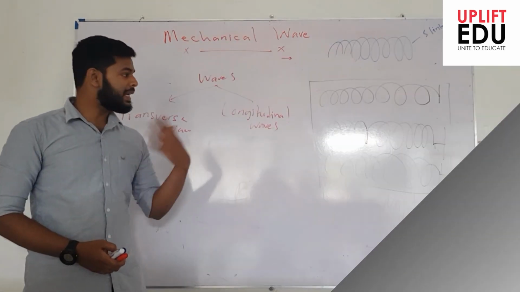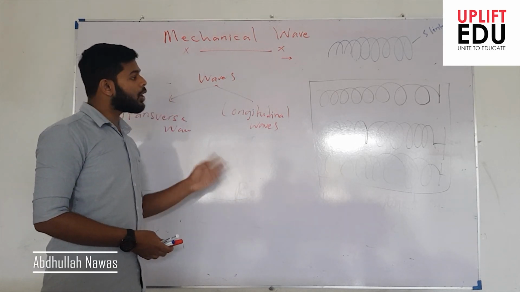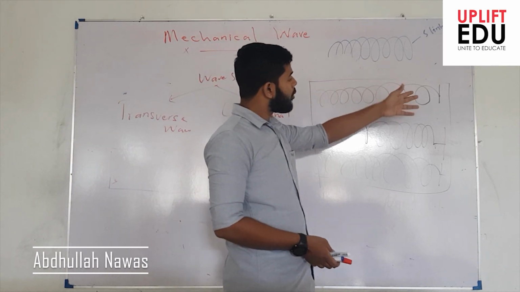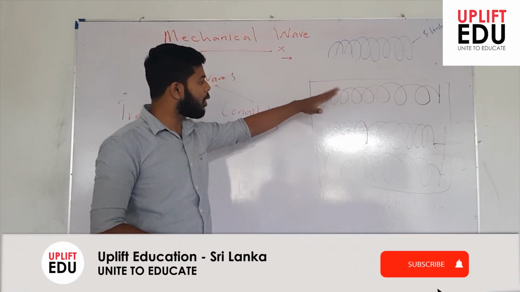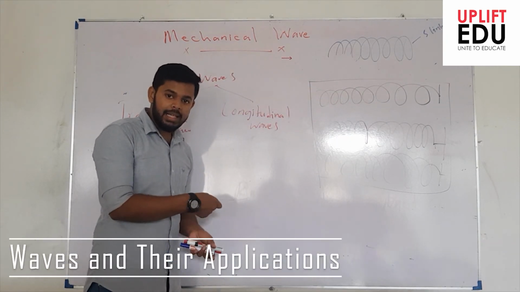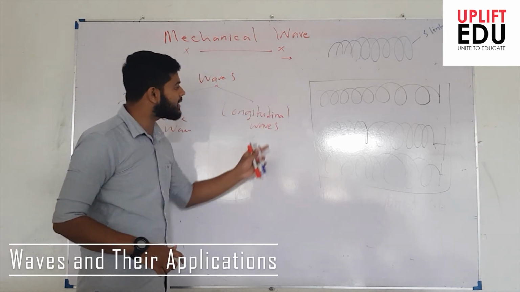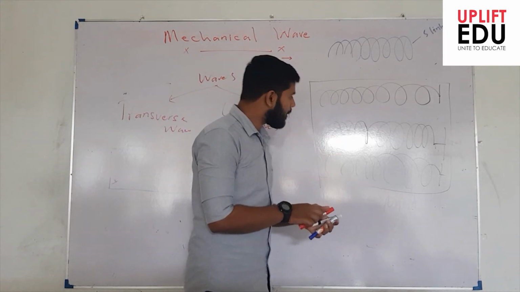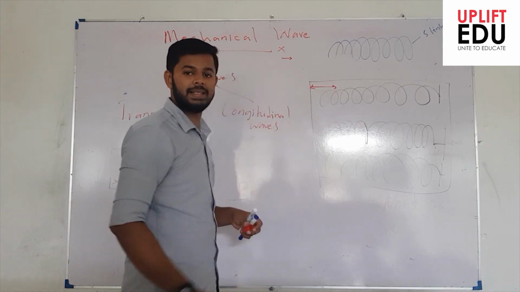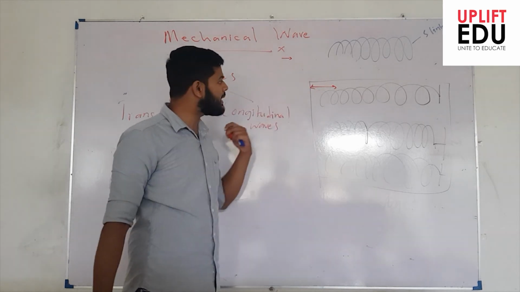Okay. So now let's extend our discussion to the longitudinal wave. In longitudinal waves also, we are going to use the same apparatus, called a slinky. What I do is keep the slinky placed on a horizontal table and attached to one point. Now rather than giving a perpendicular disturbance, I am going to give a disturbance in the same direction where the slinky is located, along the same direction as the slinky.